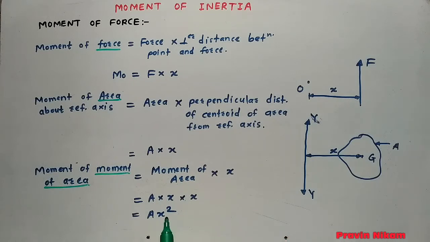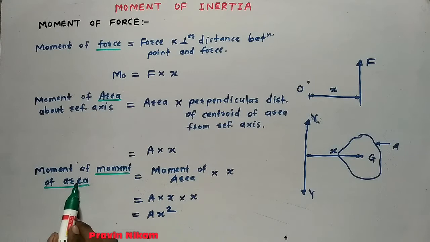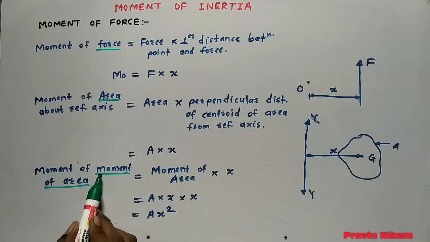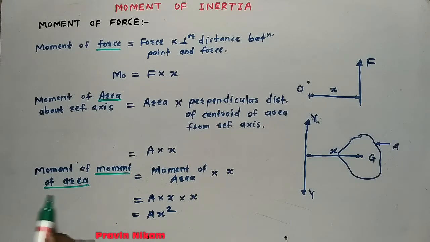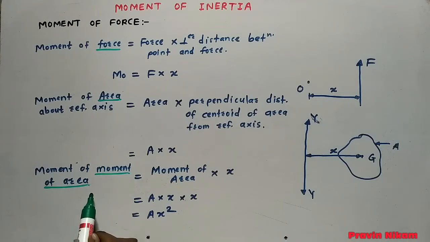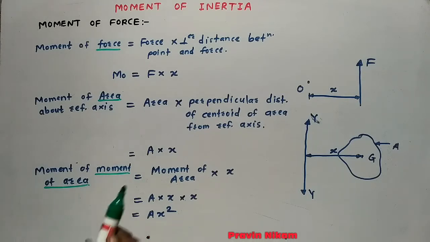This moment of area is nothing but the second moment of area. This is also called the second moment of area, and this second moment of area is called the moment of inertia.